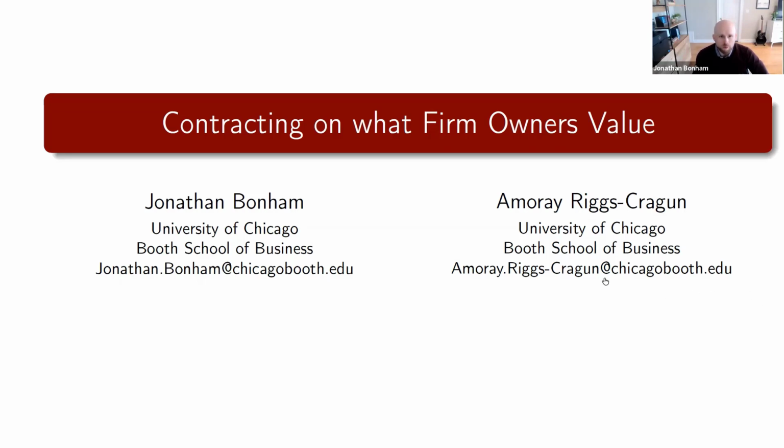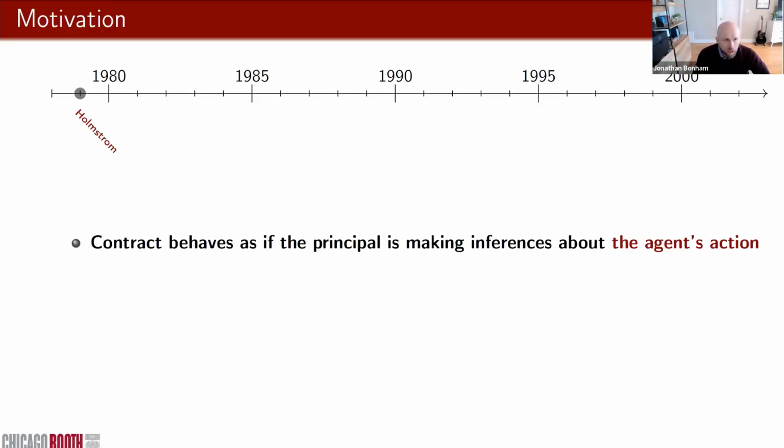So to motivate this, I want to begin by going back to the seminal contracting theory paper, Holmström 79. And the central insight from that paper is that optimal contracts should behave as if the principal is making inferences about the agent's action. And this central insight is going to have very far-reaching implications that permeate basically the entirety of the agency theory literature.